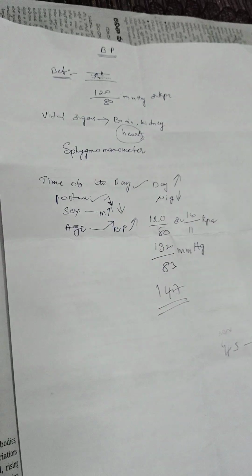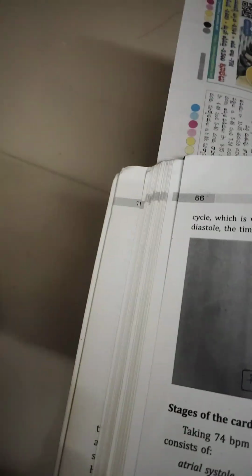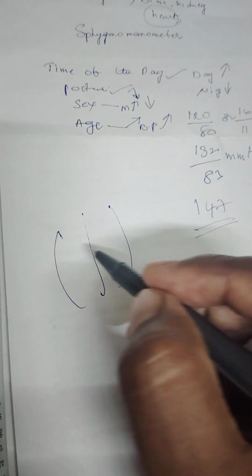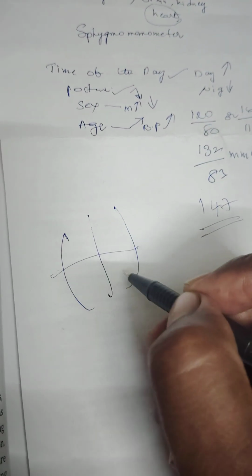So if you come to the diagram of the heart, this is the heart. You have two atria and two ventricles.